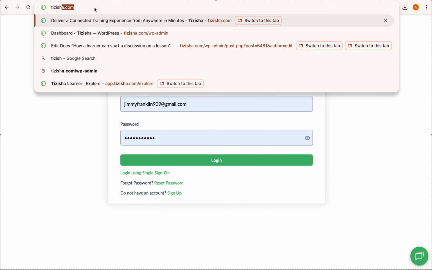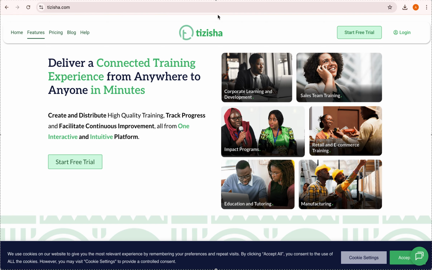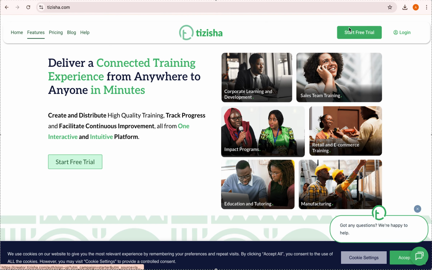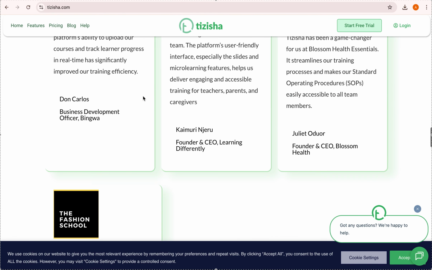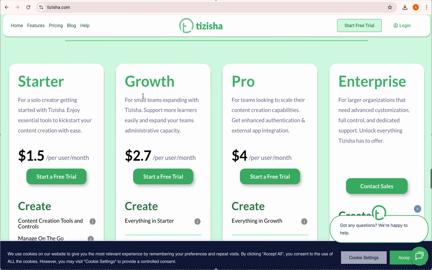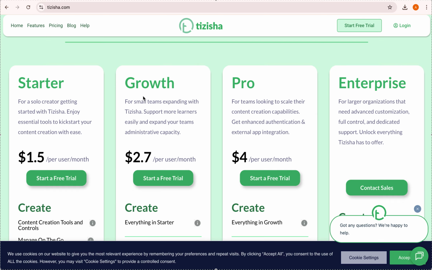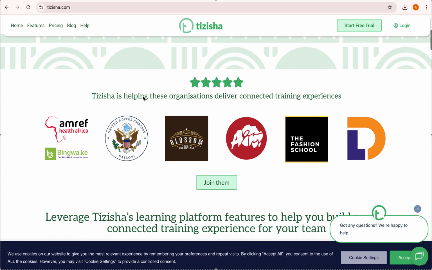So this is the landing page of the platform. As a new user, you'll click on start free trial, which I'll show you in a moment. You'll be required to select a plan that you want to start with. The plan rates are here. If you want to see the value proposition for the plans, so you get to know what starter has, what growth has, what pro has, everything is on the landing page of the website.